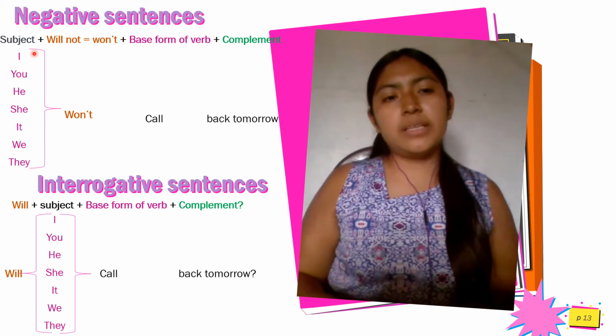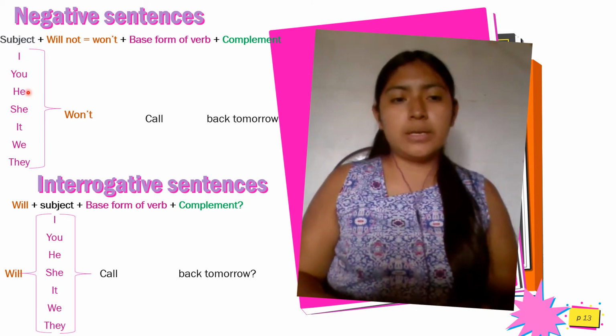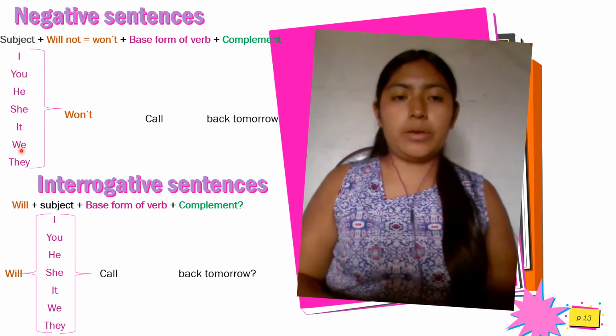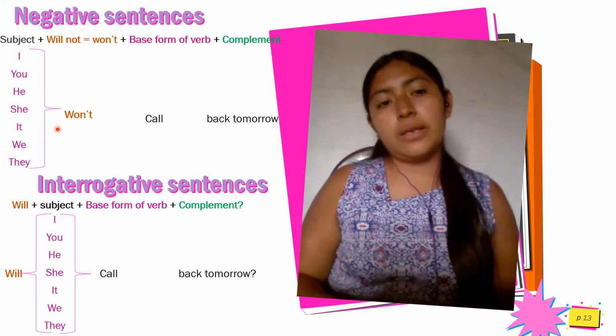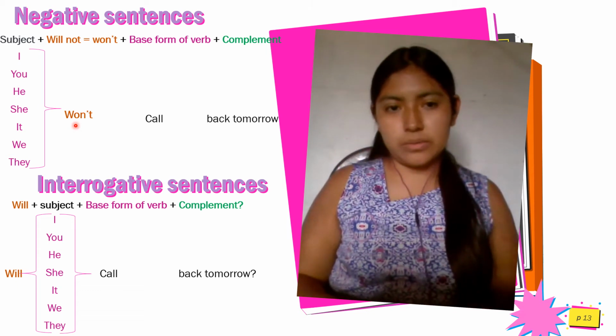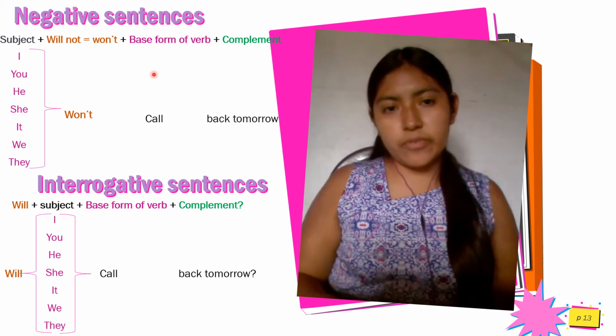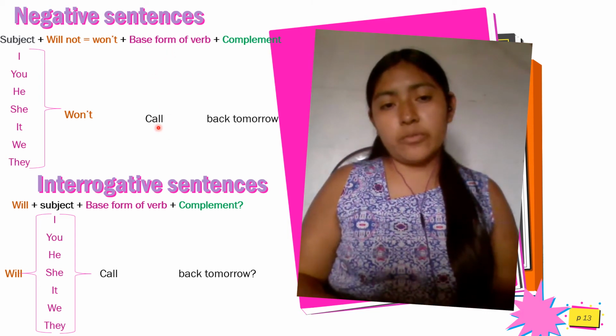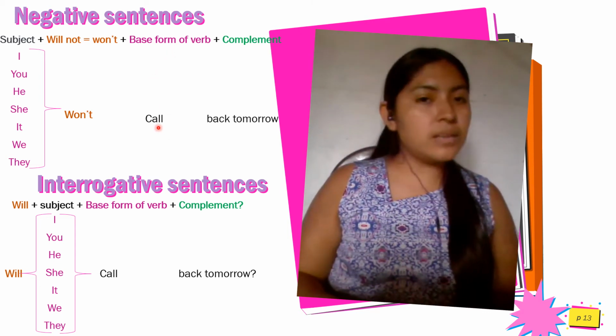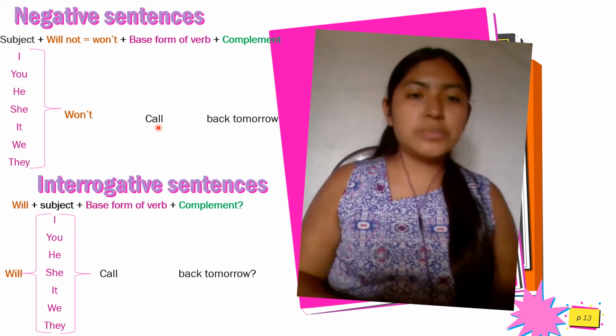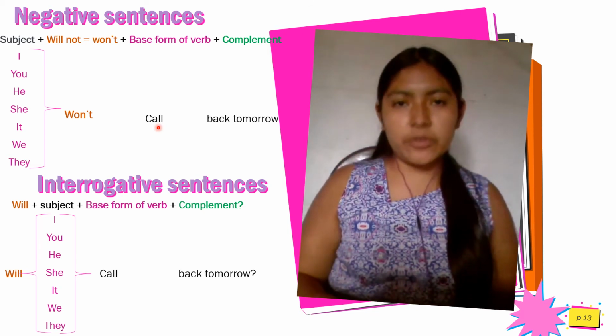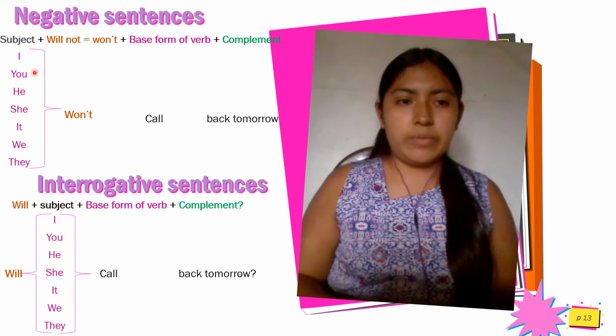The subject: I, you, he, she, it, we, and they. In negative, not is will, is won't. The base form of the verb, not the past or past participle, plus complement.